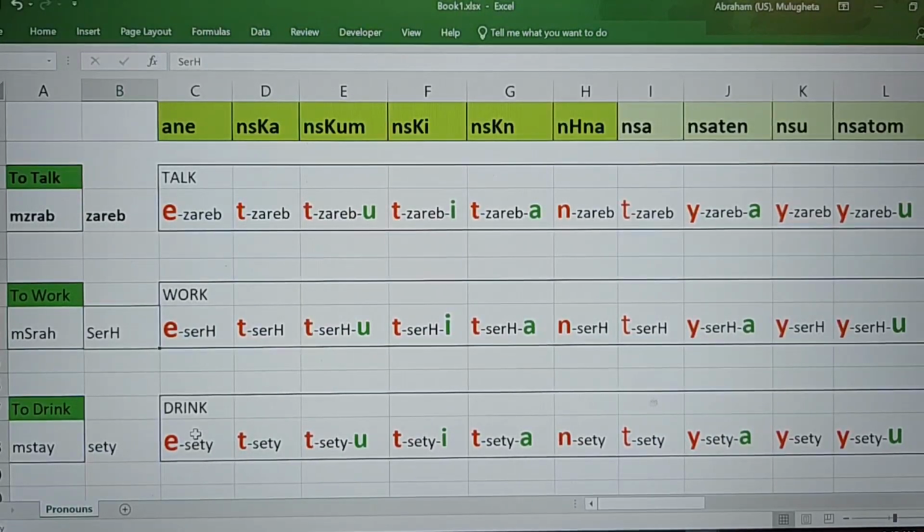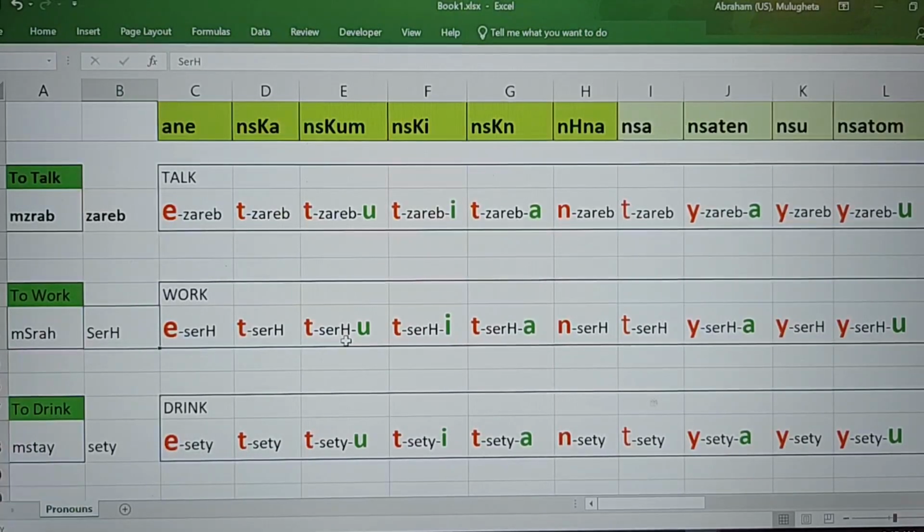When you say nisakha, whatever verb it is, you're going to say tizareb, tisarreh, titzawat, t something. Okay, so nisakha, t something. Nisukhum, now here it is, tizarebu. Okay, so you have tizarebu. The same for sarreh, nisukhum, tisarhu.